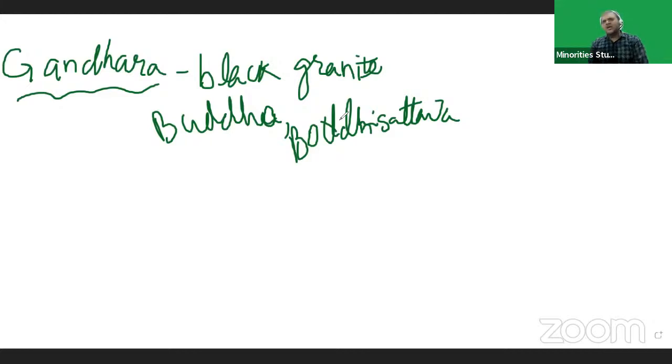Remember this point: they carved the image of the Buddha and of the Bodhisattvas. The Gandhara School was developed by the Kushans, and here they used black granite.